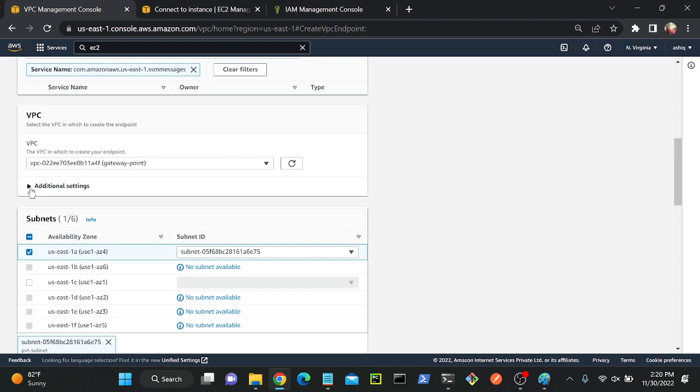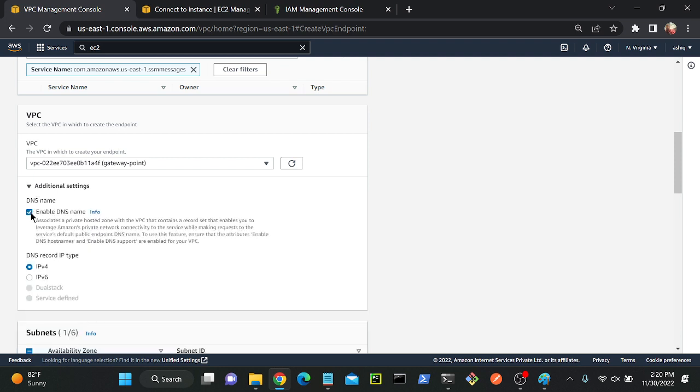And one more thing, if possible, you can click additional settings, and we have to enable DNS name. Okay, so by default it will be enabled, but if it is not enabled, you have to check, because while we communicate through an interface endpoint, it will take the private DNS name. But when we communicate through a gateway endpoint, that will take the private IP address. So gateway endpoint, private IP address, and interface endpoint, private DNS name. Okay, I will give the comparison. No need to write as of now. I'll give the comparison table.